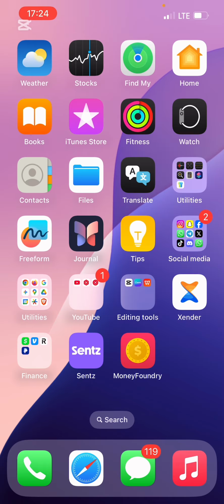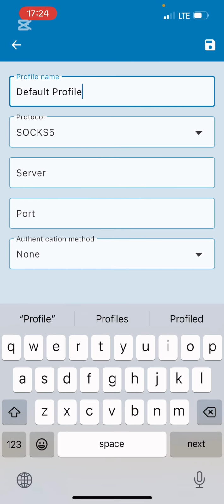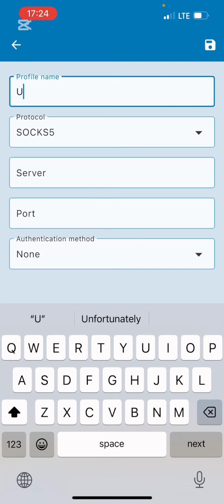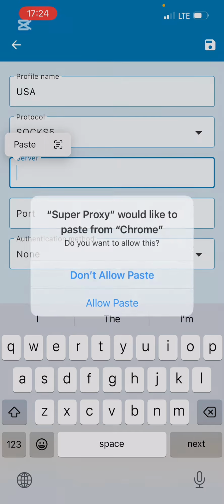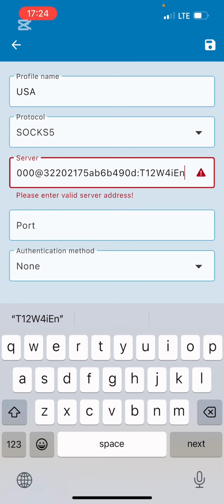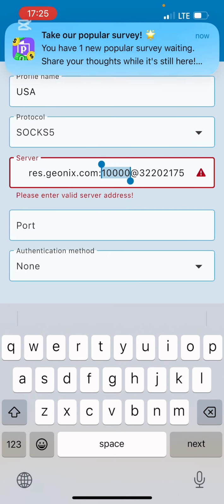Copy. Now I'll be going towards my Super Proxy app. I'll be clicking on add, and I can give it any name I feel like. That's the profile name, right? But then I'm just going to be using USA, as simple as ABC, right? Then I'll be pasting whatever I copied from that side. Then the server is res.journeys.com, right? But then the port, I want to copy the port, right? Sorry.